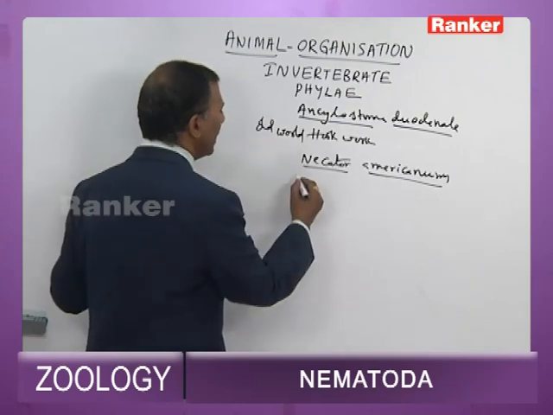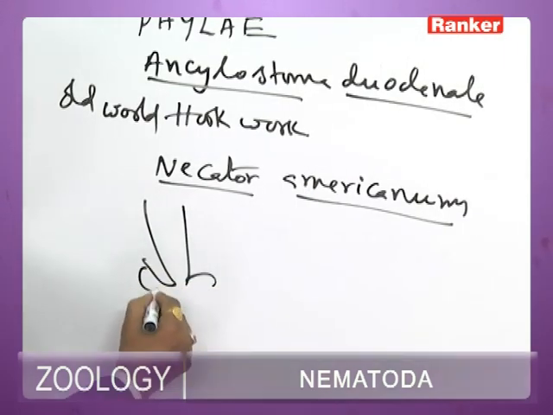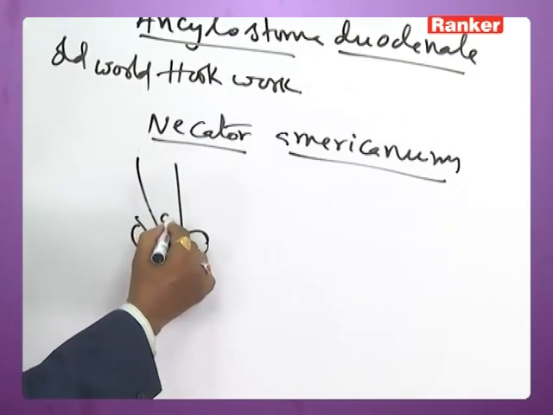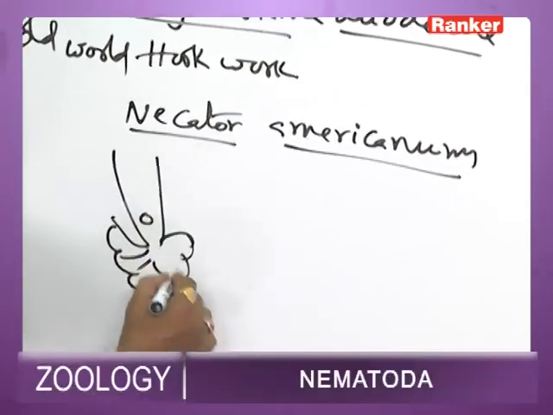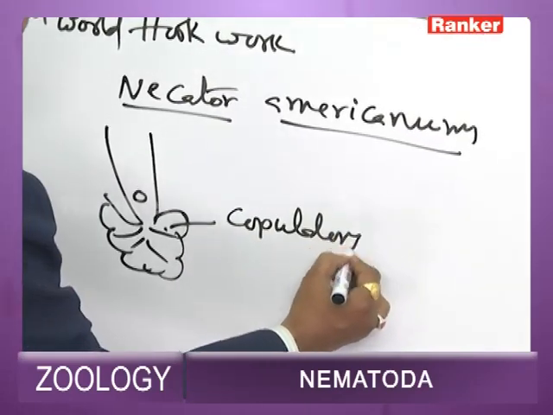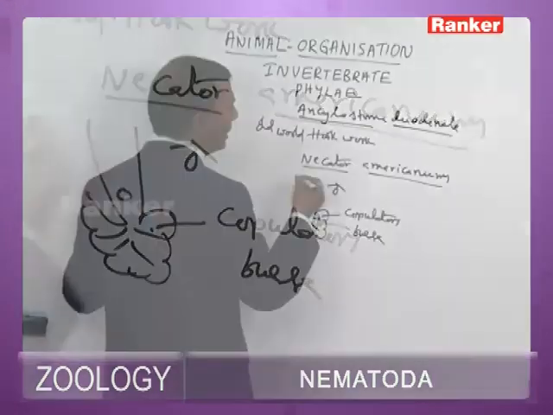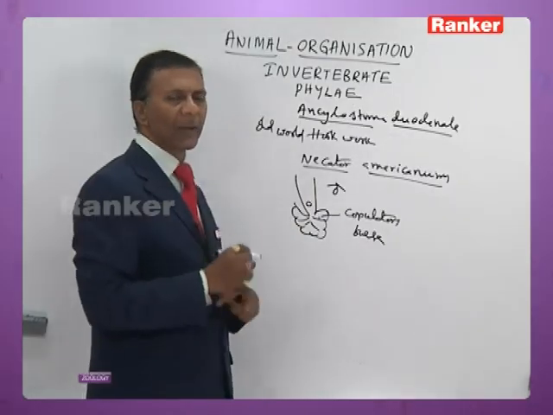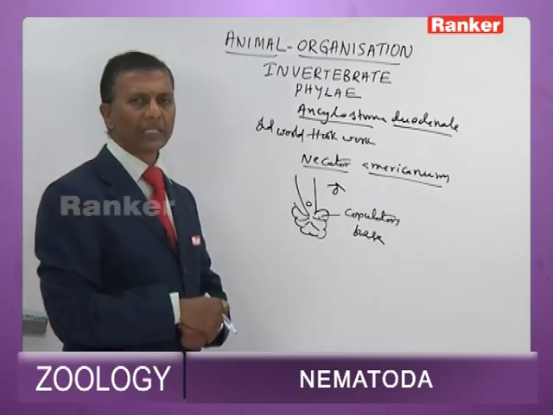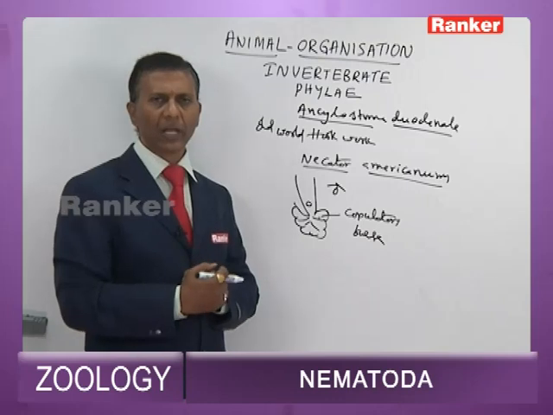In the male, the tail is provided with an umbrella-like expansion supported by bursal rays, called the copulatory bursa. Female does not have any such modification.